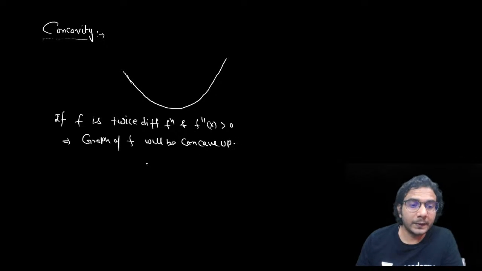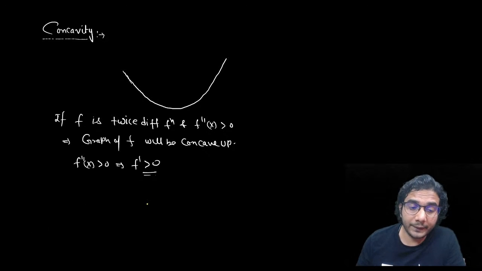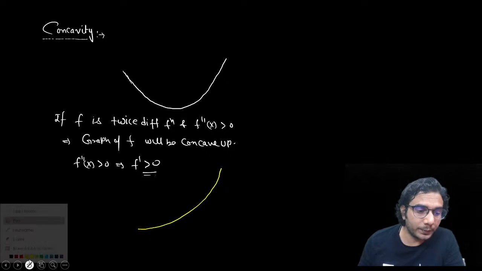Let me explain it. If f double dash x is more than 0, that means f dash x is increasing, right? But we are not commenting on f. f can be increasing or f can be decreasing. If the graph is like this, then f dash, that means slope, will be increasing.